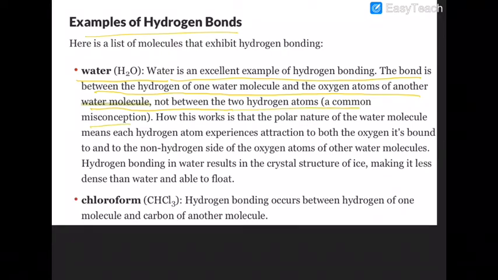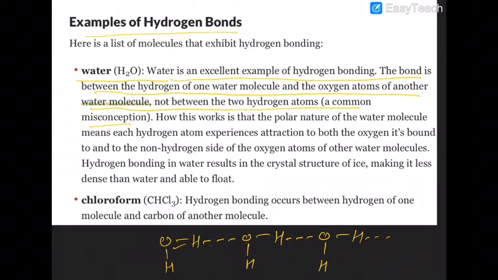This is the example of hydrogen bonding. So hydrogen is covalently bonded to this oxygen while attracting to the other oxygen.